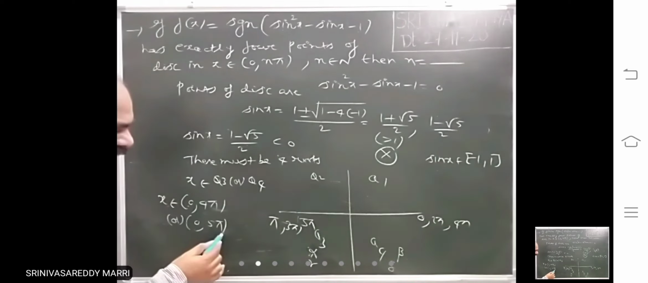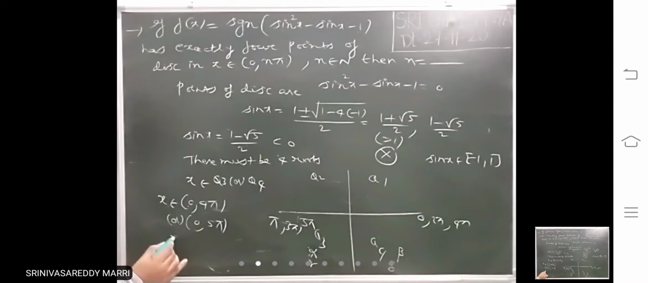That means in 0 to 4 pi also how many? 4. Therefore the answer is what? n equal to 4 or 5.